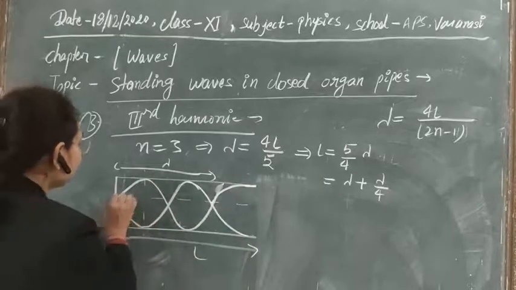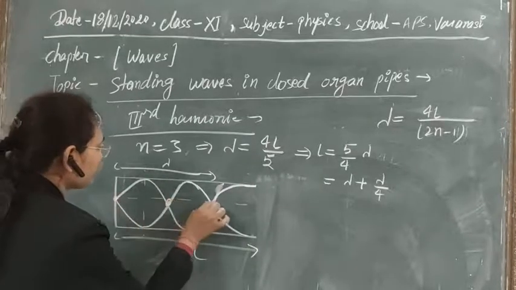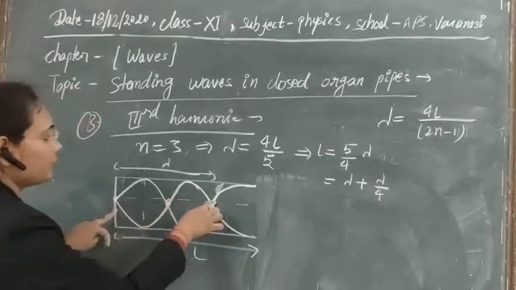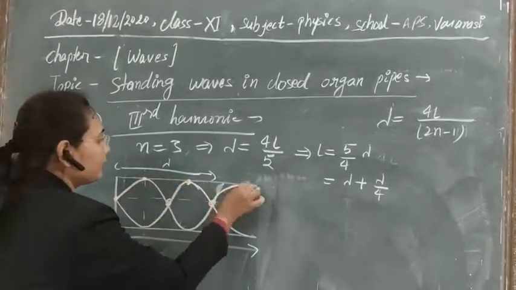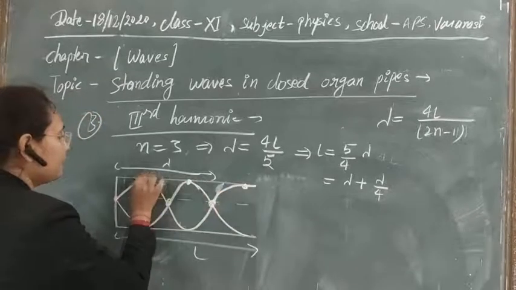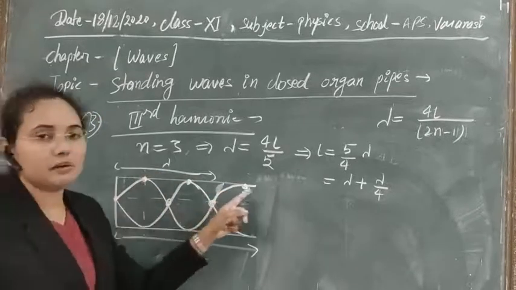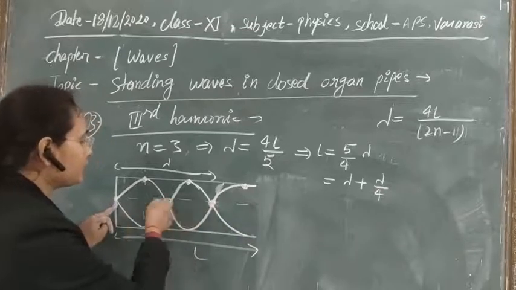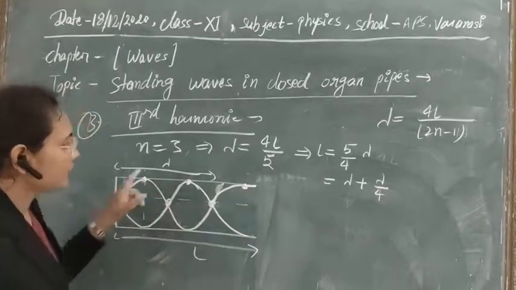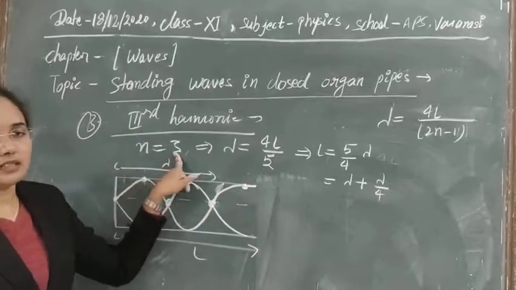So in this condition we are getting 3 nodes, the zero displacement points, and also 3 anti-nodes. Again we are seeing that the number of nodes and anti-nodes in this system are the same. Here also the number of nodes is 3 and the number of anti-nodes is 3, and the mode of vibration is 3 here.